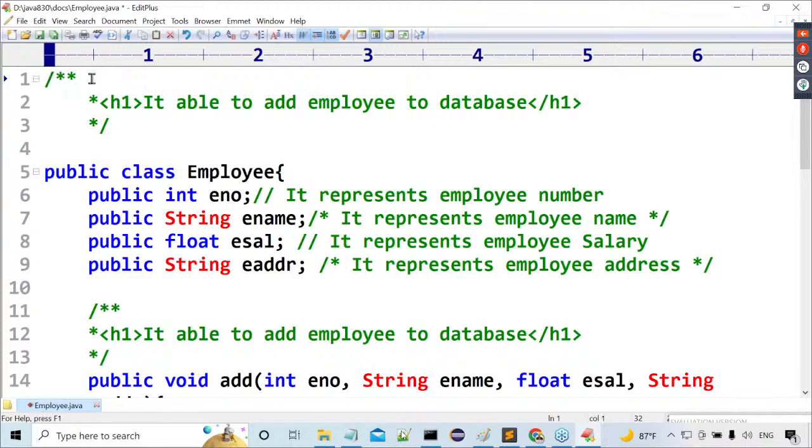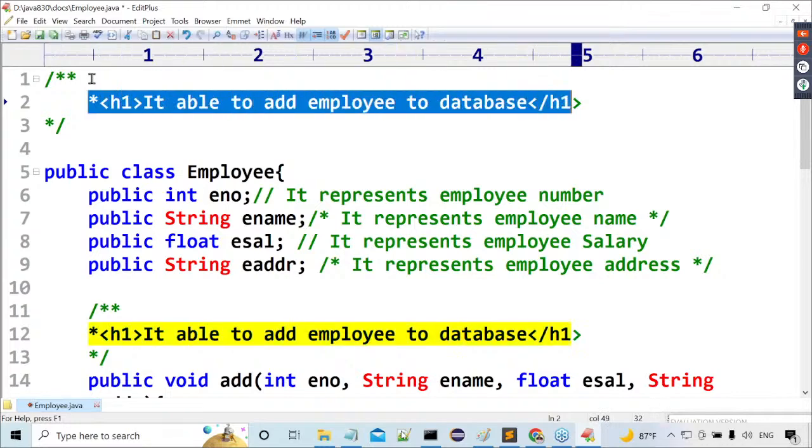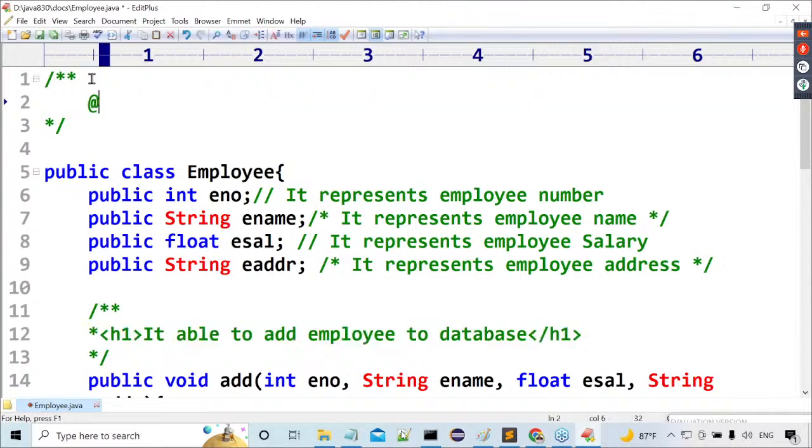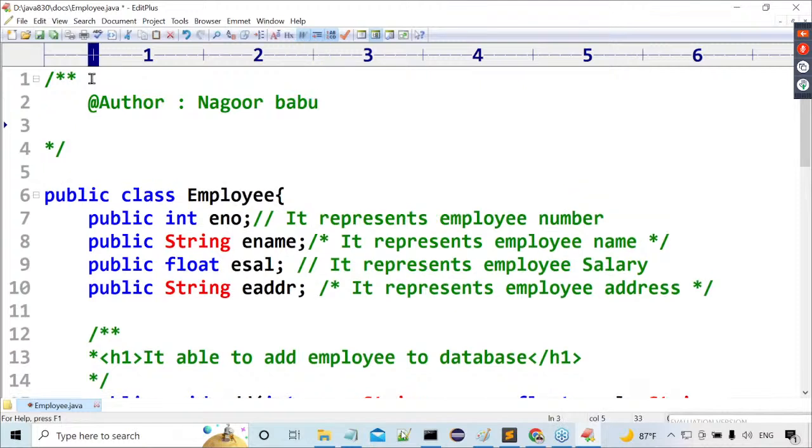Here which comments am I using before the class? Documentation comment here I'm using. Now try to recognize this. Here what I'm telling there, @author, just I want to specify like what? Nagoor Babu. Then what next one here? @version. Something else here we can use, 1.0.